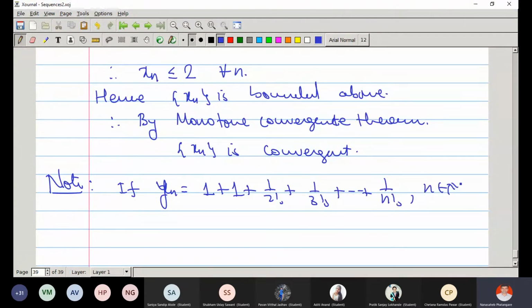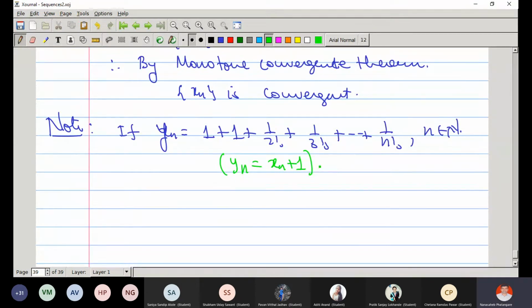What is the difference between the previous example xn and this yn? One term is extra, and yn is 1 plus xn, where xn is 1 by 2 factorial and so on. So remember this. This is the difference.